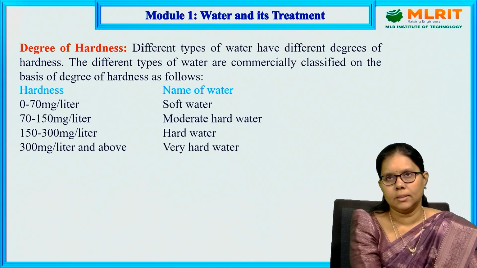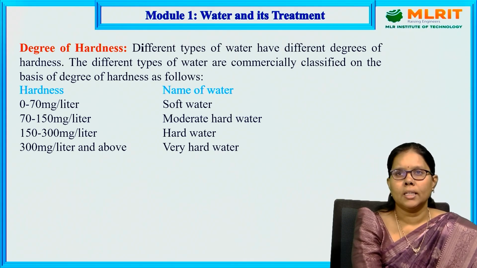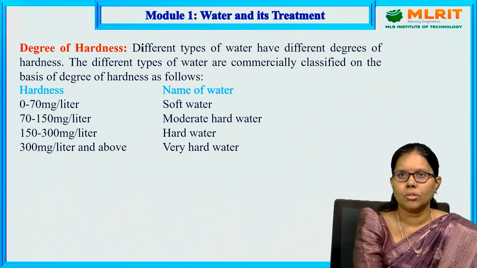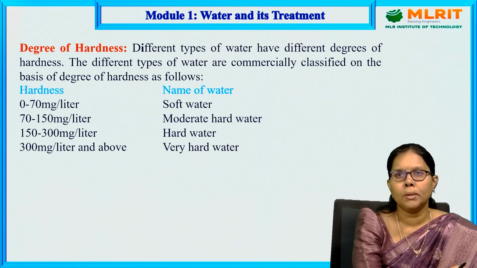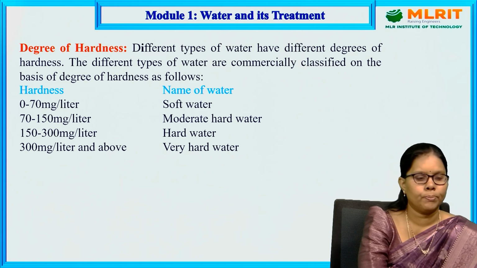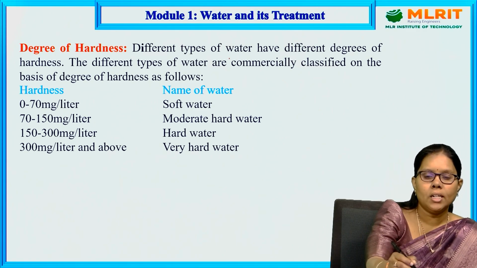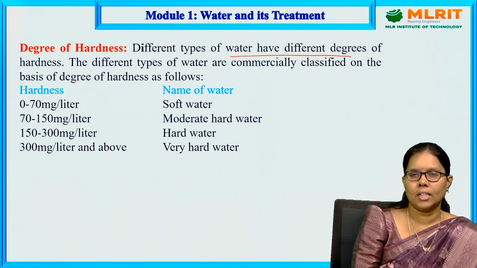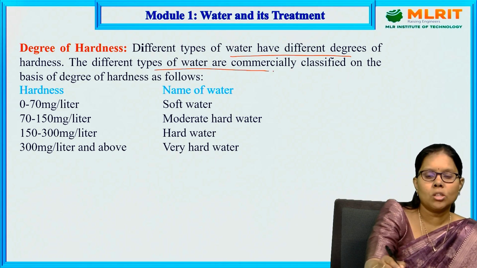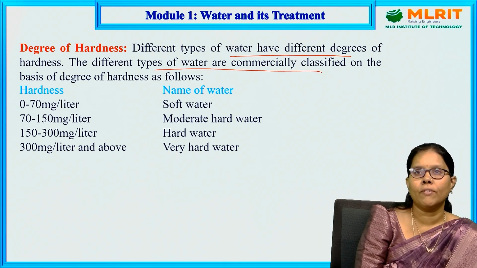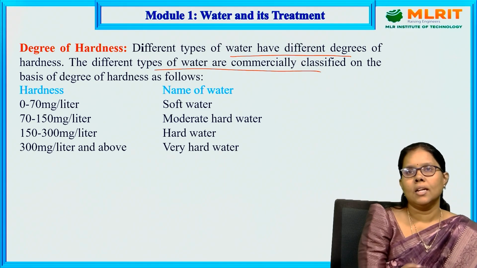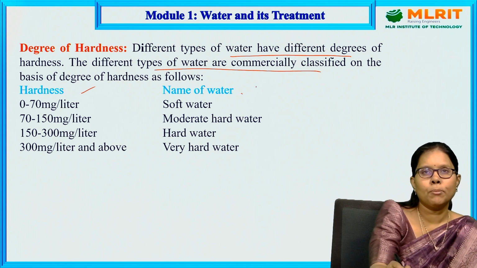Degrees of hardness. Based upon the hardness, the amount of hardness present in the water is classified into various types: hard water, soft water, moderately hard water, and so on. Let us know what the ppm and the range of hardness is in the different types of water. Different types of water have different degrees of hardness. The different types of water are commercially classified on the basis of degree of hardness as follows. Let us see the differentiation, hardness and the name of water.